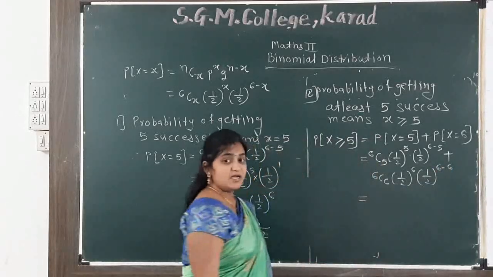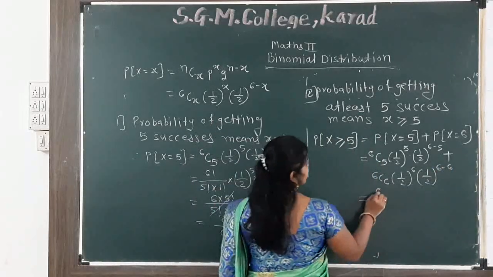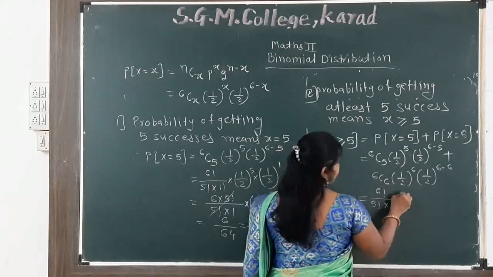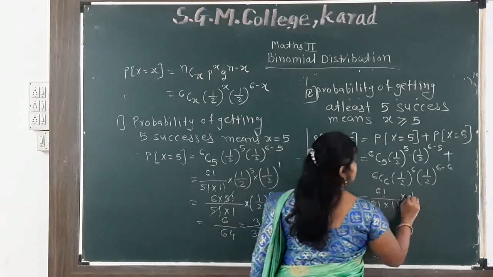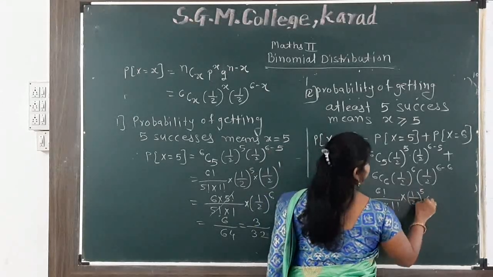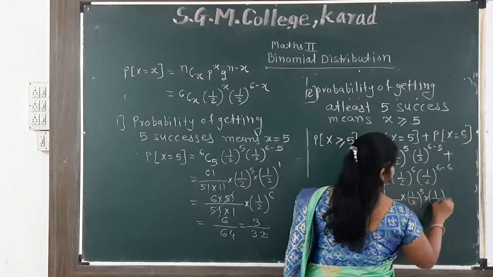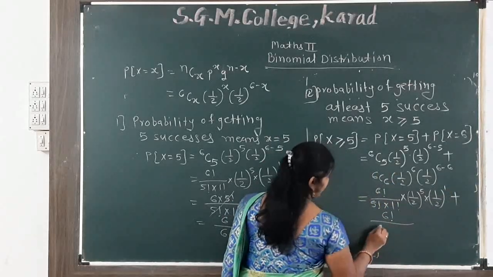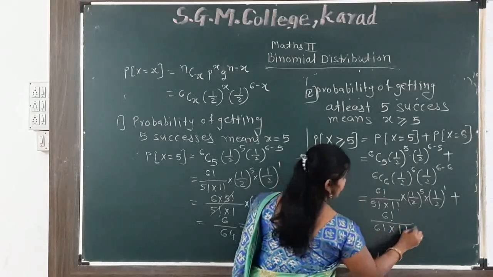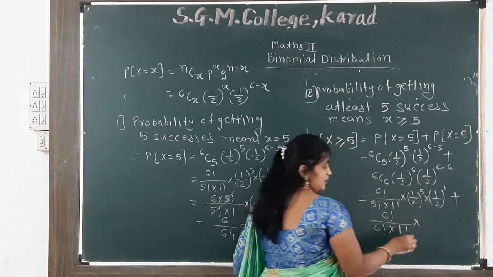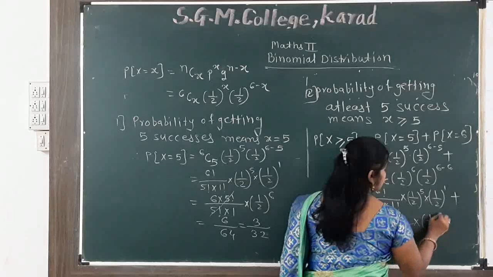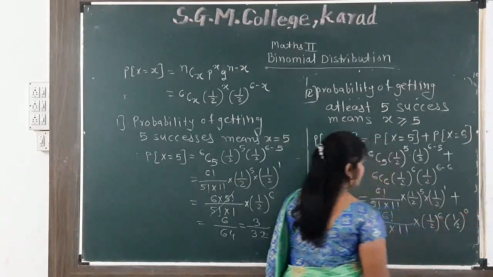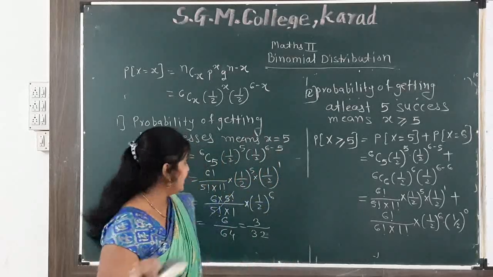Again we use the combination formula: 6 factorial upon 5 factorial multiplied by 1 factorial, multiplied by 1 by 2 raised to the power 5, multiplied by 1 by 2 raised to the power 1, plus again the combination formula: 6 factorial upon 6 factorial multiplied by 1 factorial, multiplied by 1 by 2 raised to the power 6, multiplied by 1 by 2 raised to the power 0. So again we simplify here.